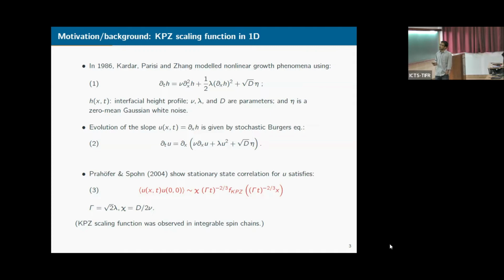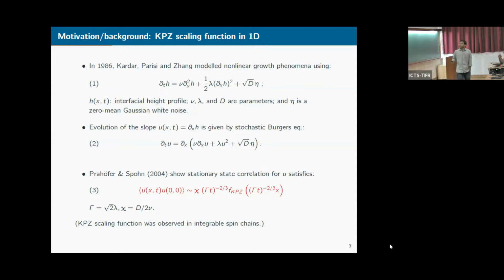This is basically the stochastic Burgers equation, which is shown in equation 2. And in 2004, Prahofer and Spohn exactly computed the stationary state correlation for u, which has this nice scaling form. Since then, the exact KPZ scaling function was observed in these integrable spin chains that I have mentioned.